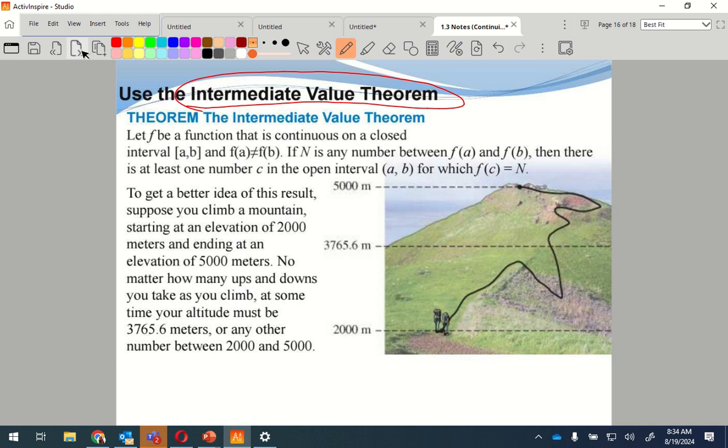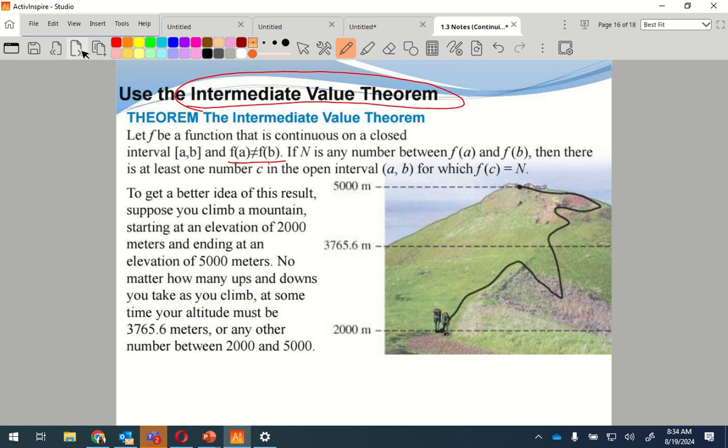Now, the path that the chicken's going to take is going to be determined by whether there is more than one solution or not. So, let f be a function that's continuous on a closed interval from a to b, and f of a cannot equal f of b. My starting side cannot be the finishing side.